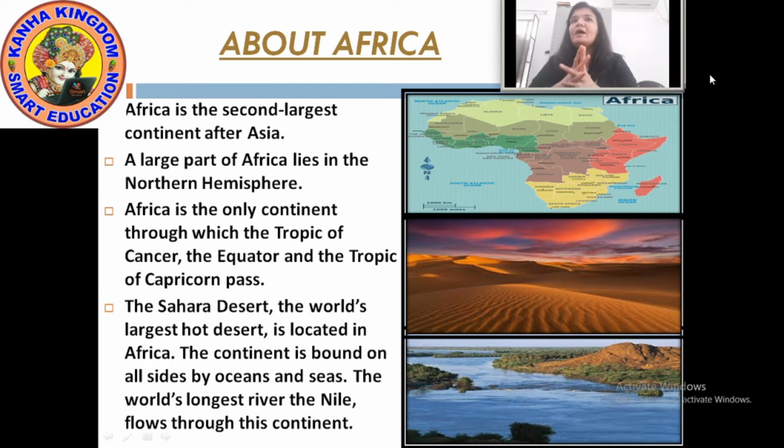The large part of Africa lies in the northern hemisphere. Most of the part of Africa lies in the northern hemisphere. Africa is the only continent through which the Tropic of Cancer, the Equator and the Tropic of Capricorn pass.